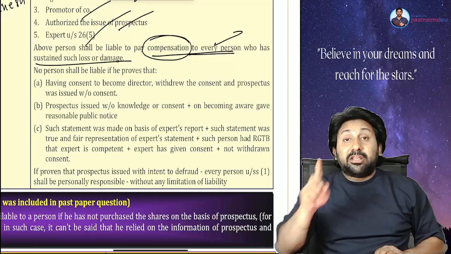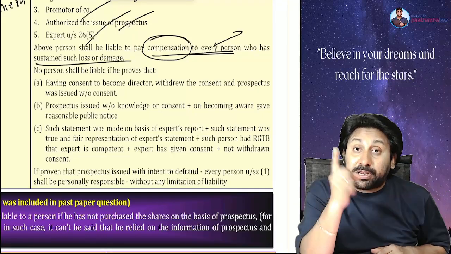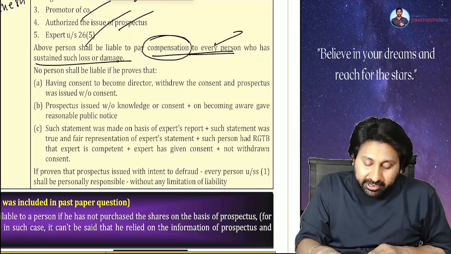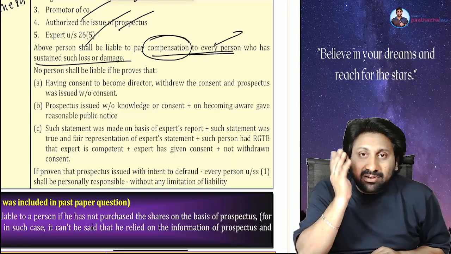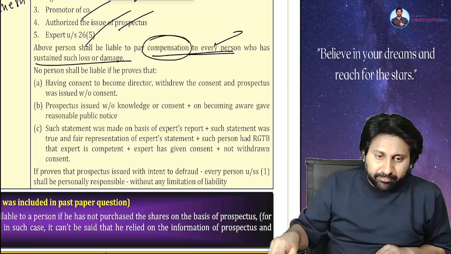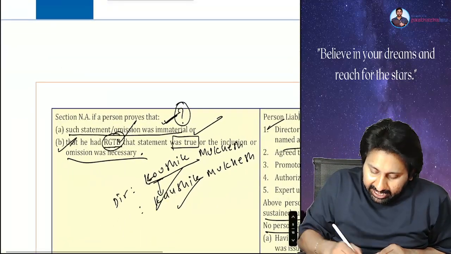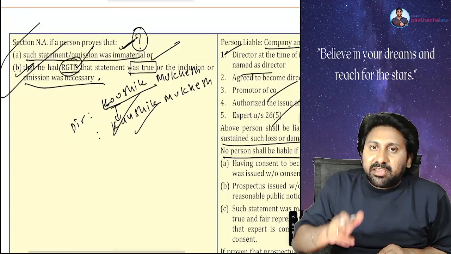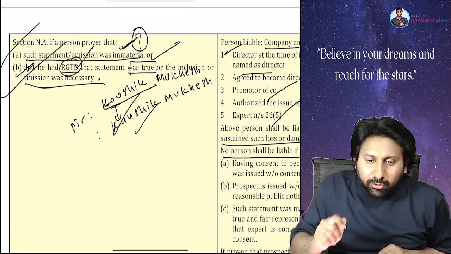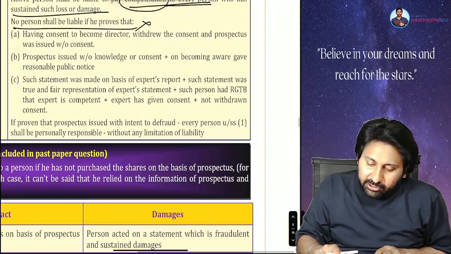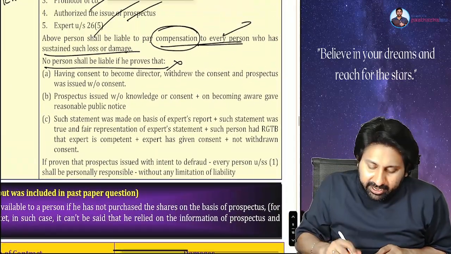So the intention of the 34 criminal liability is to punish you, 447. 35 is to pay compensation, civil liability. Listening, everyone. Final touch: who will not be liable? Like here we read immaterial, and that he had reasonable ground to believe. Did we read that or not? Like that, here also, who can escape civil liability?